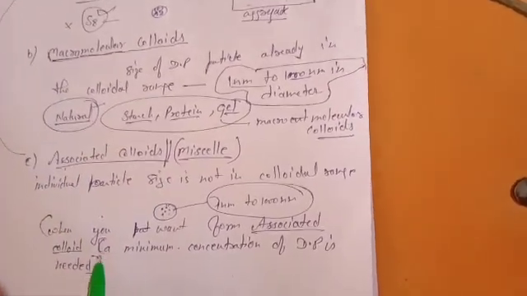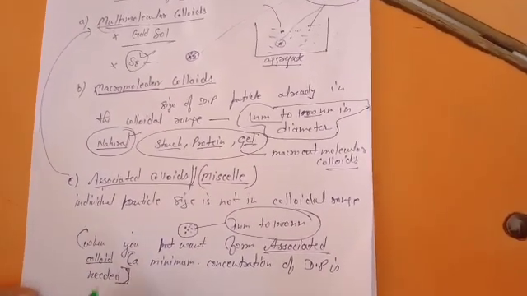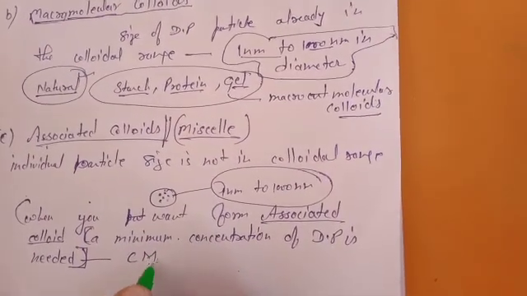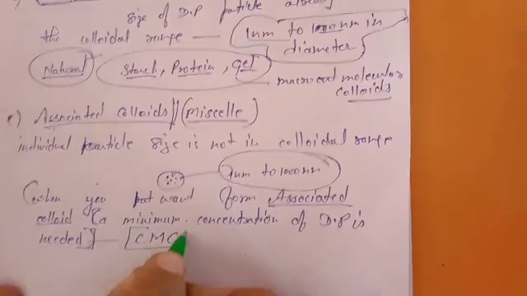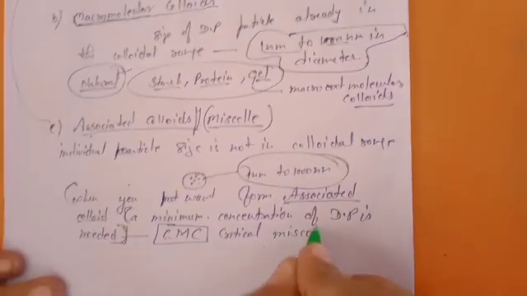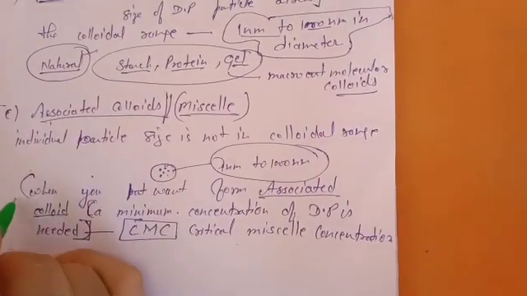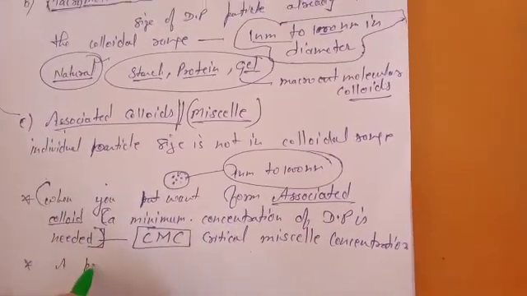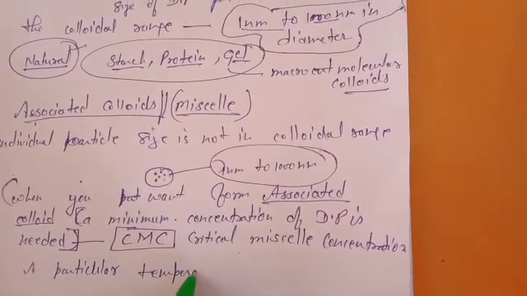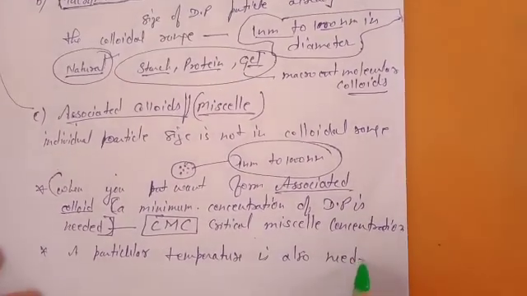So when you want to prepare associated colloids, the first thing you need is a minimum concentration of this dispersed phase particle, and that minimum concentration is known as critical micelle concentration, CMC you can say. One more thing is that a particular temperature is also needed in this case.